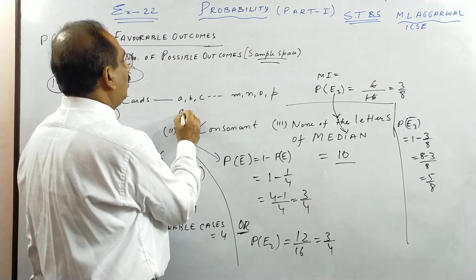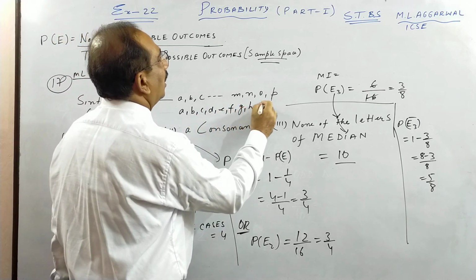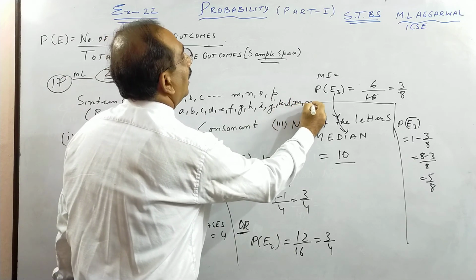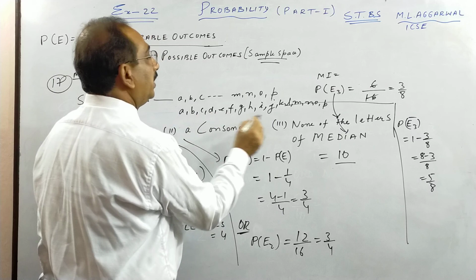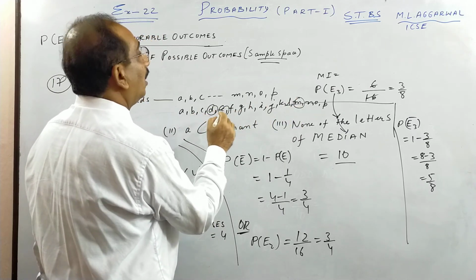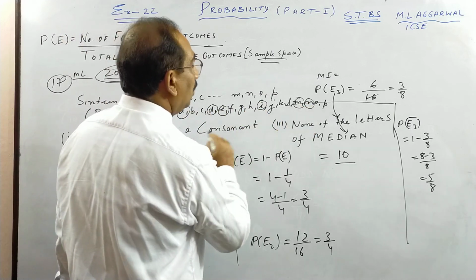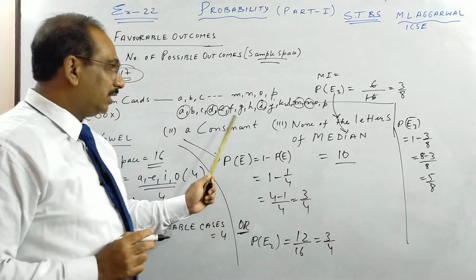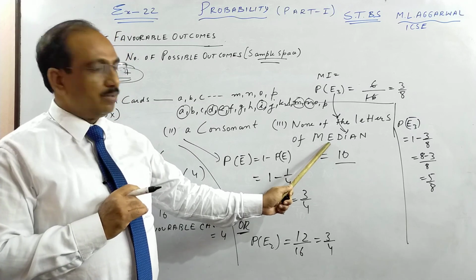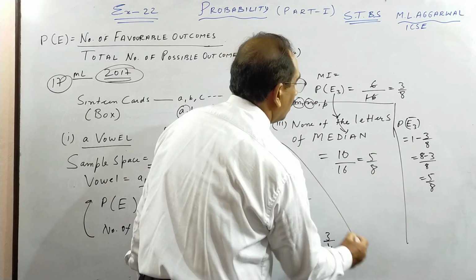If you write in full, A, B, C, D, E, F, G, H, I, J, K, L, M, N, O, P, take out the word MEDIAN: M, E, D, I, A, N. So none of the letters: there are 10 letters which do not come in the word MEDIAN. So 10 out of 16, which if you cancel is 5 out of 8.